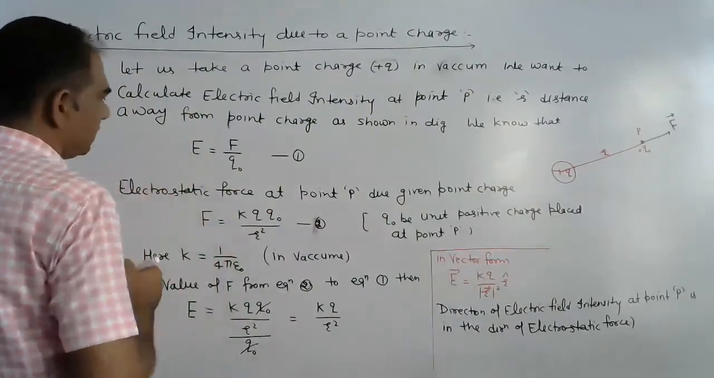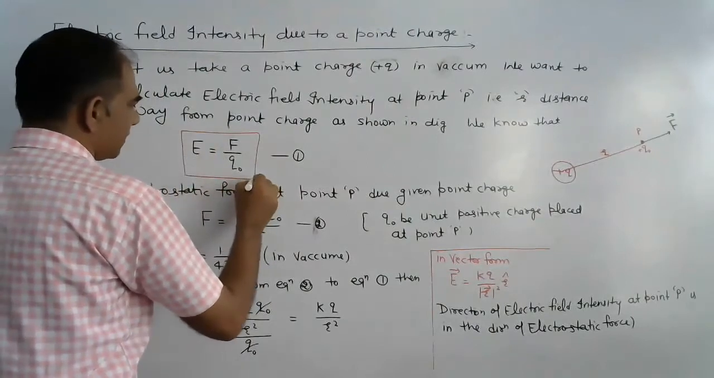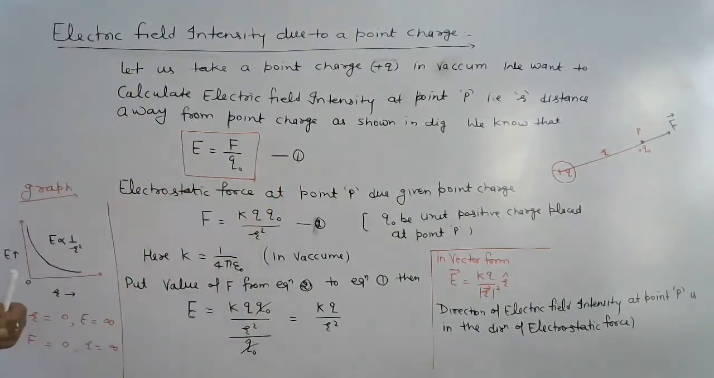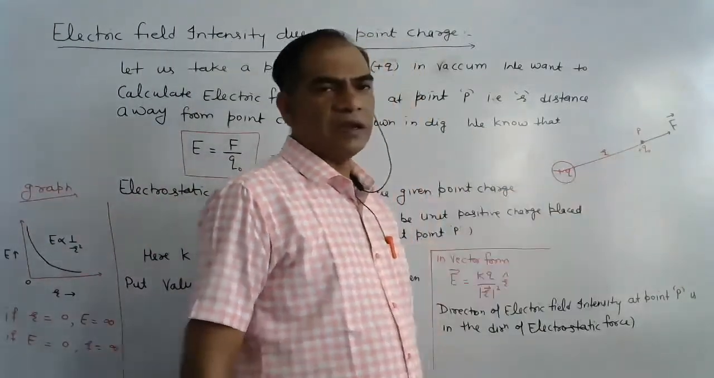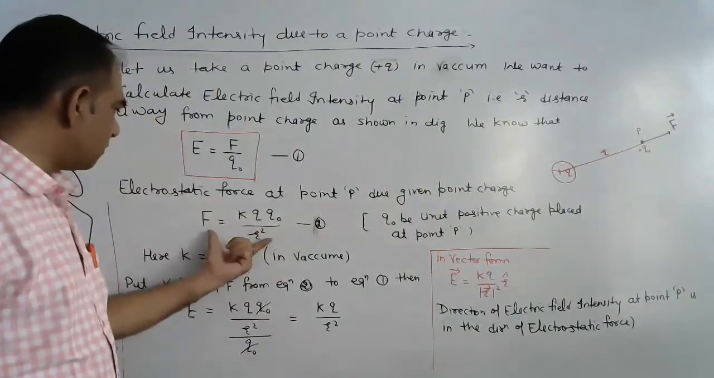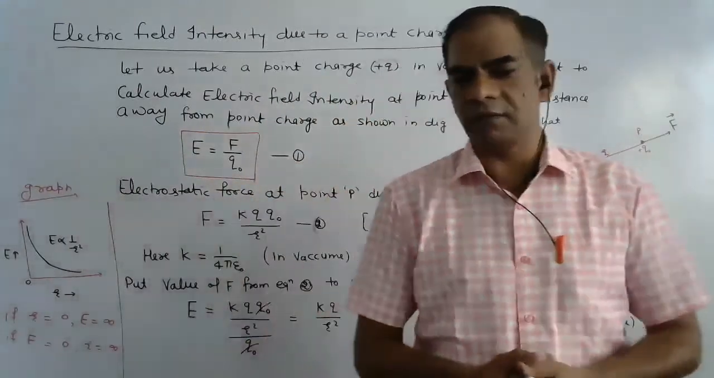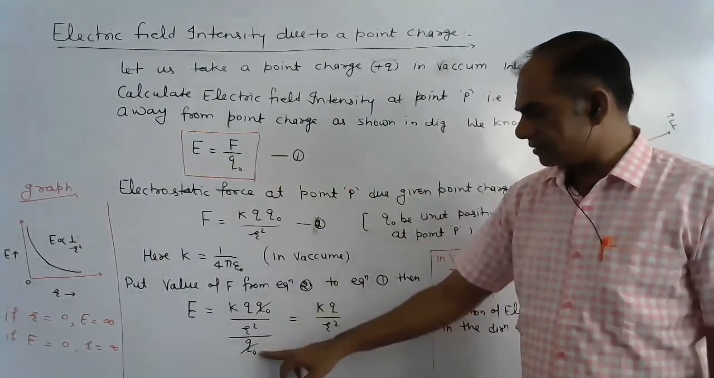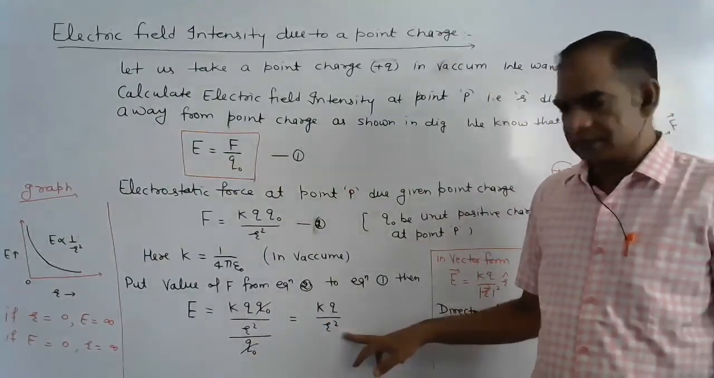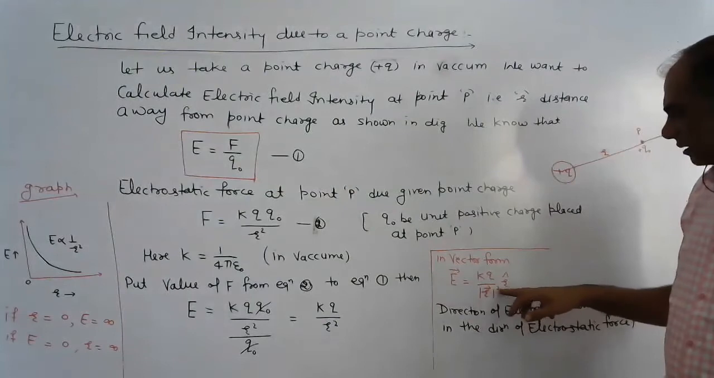We know that electric field intensity E is equal to F upon q naught. This is the formula of electric field intensity by definition. So first we want to calculate the electric force between these two charges. Here is a charge, and at point P we consider another charge. Then force is k q1 q2 upon r square by using Coulomb's law, or electrostatic force. Put this value here, and we get E is equal to, q naught cancels q naught, and the remaining part is k q upon r square. In vector form we write E is equal to k q upon r square r cap.